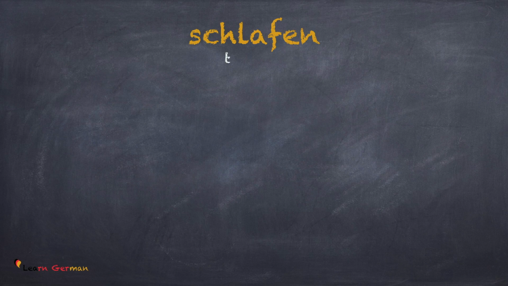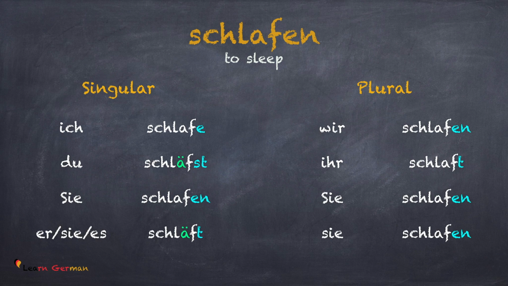The next verb is schlafen. Ich schlafe, du schläfst, sie schlafen, sie es schläft, wir schlafen, ihr schlaft, sie schlafen. Don't let these tables scare you. As mentioned before, the best way to learn these conjugations is listen to me and repeat.